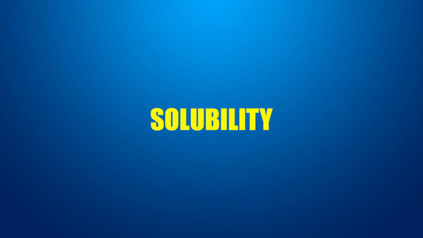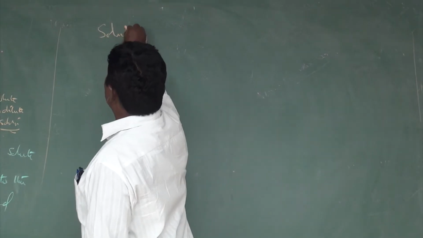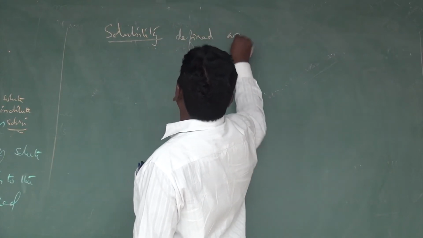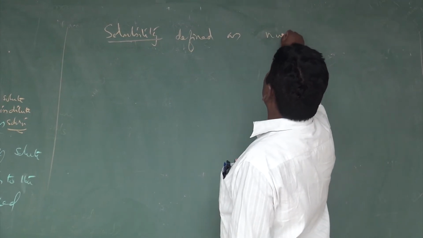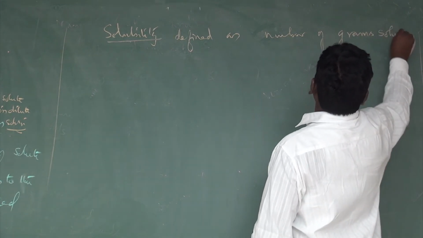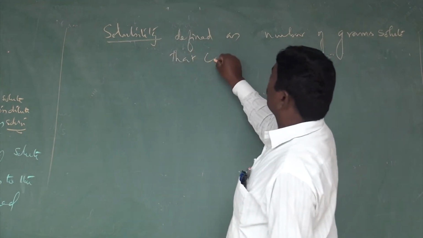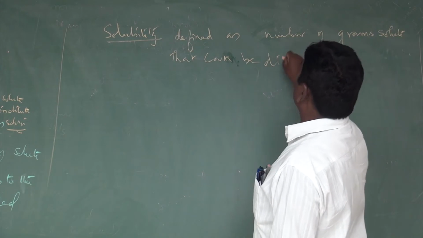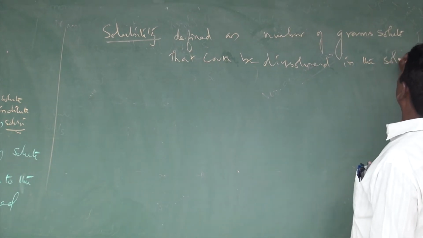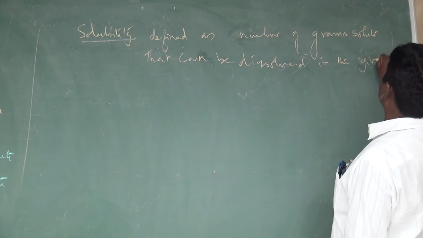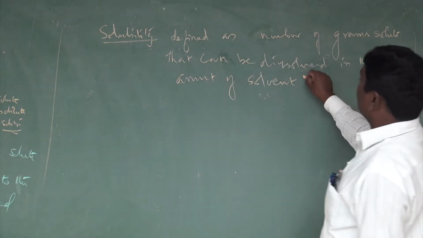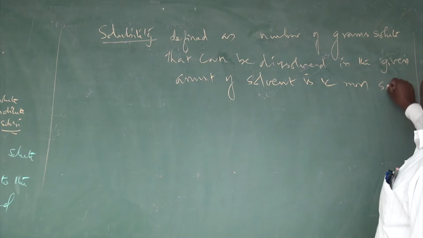Next we are going to see solubility. Solubility is defined as the number of grams of solute that can be dissolved in a given amount of solvent.